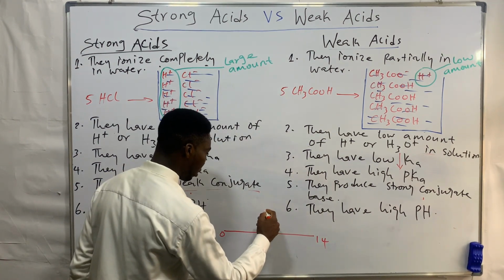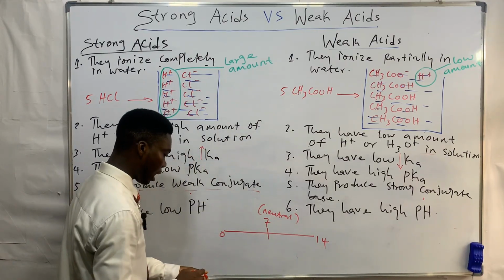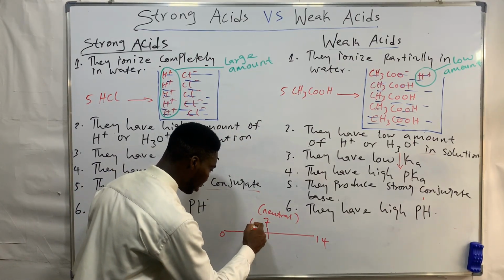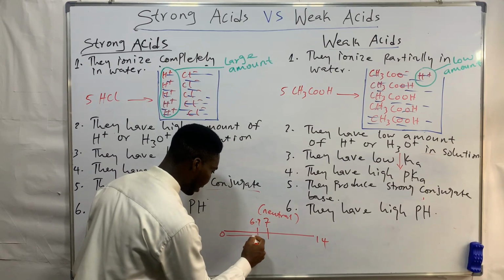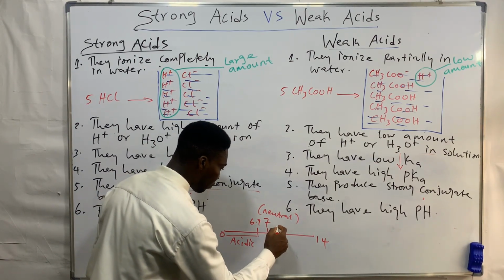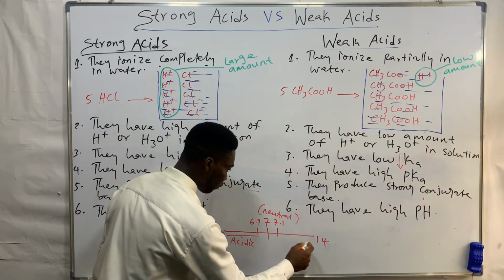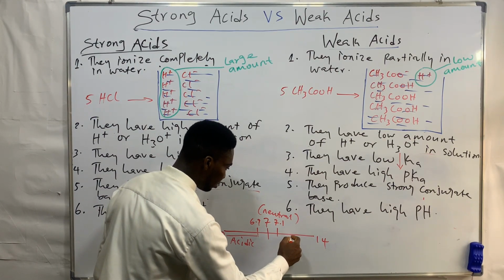Okay. Now from 0 to 6.9 is the acidic pH region, while from 7.1 to 14 is basic or alkaline. Okay.